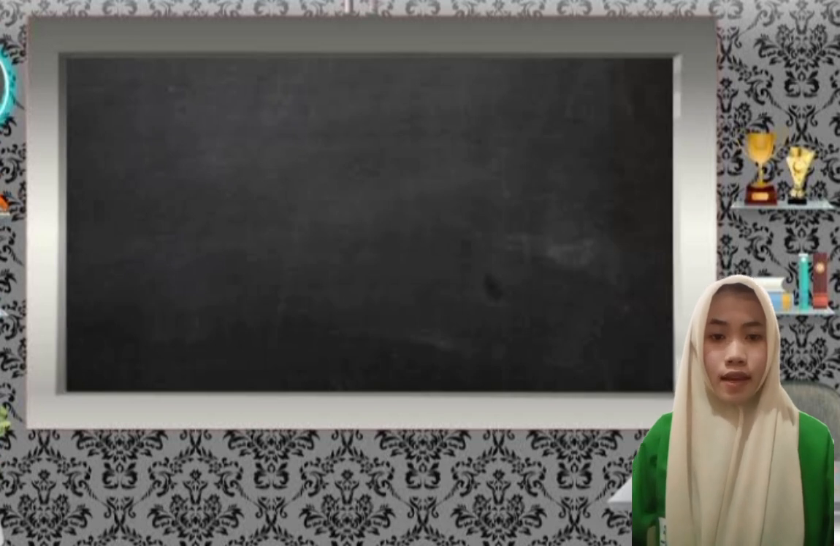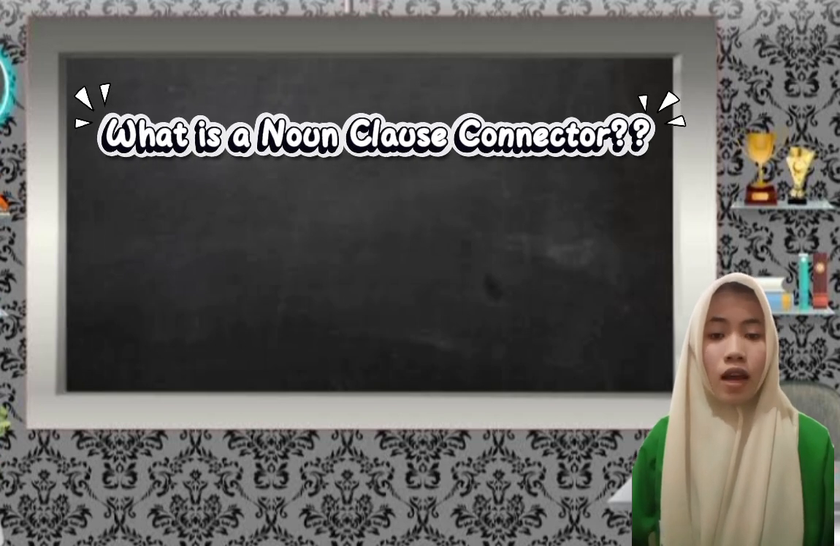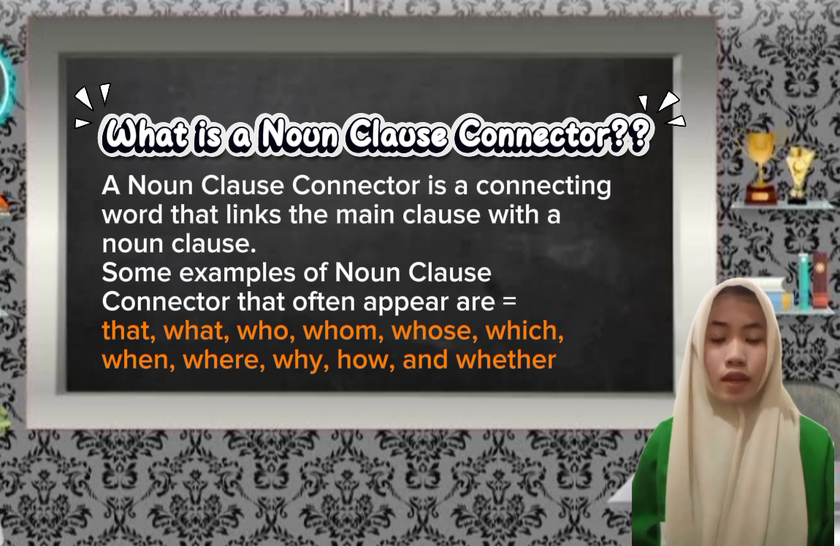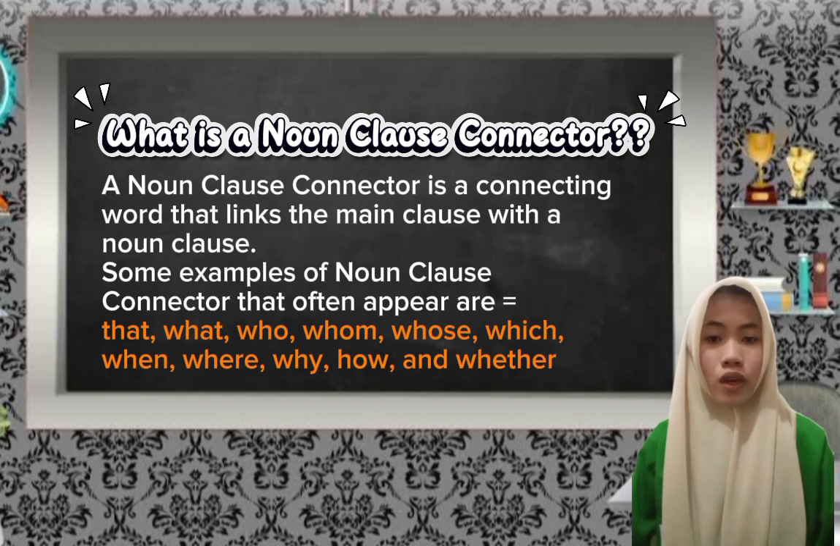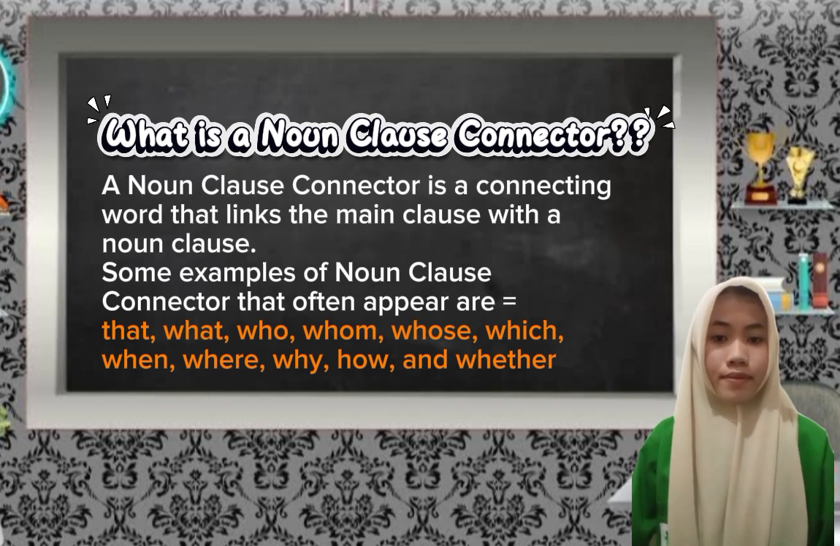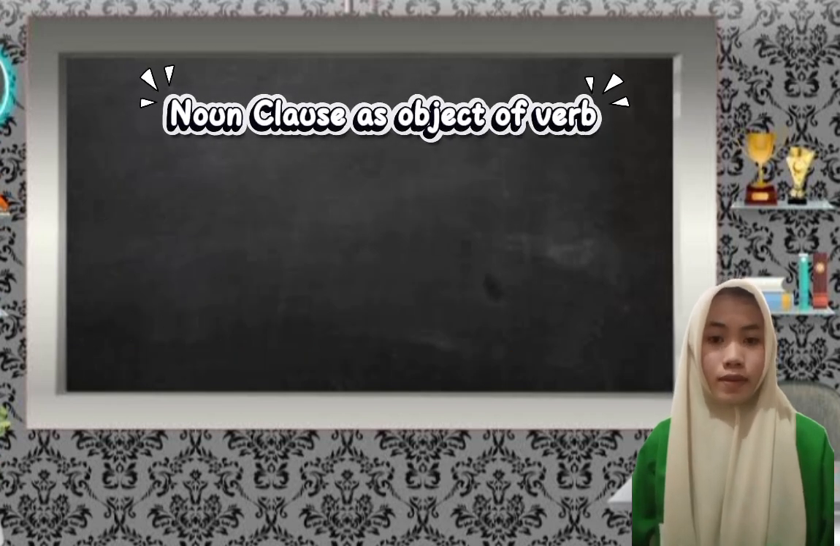Now, let's discuss noun clause connectors. A noun clause connector is a connecting word that links the main clause with a noun clause. These words are very important because they turn an ordinary clause into a noun clause. Some examples of noun clause connectors that often appear are that, what, who, whom, whose, which, when, where, why, how, and whether.